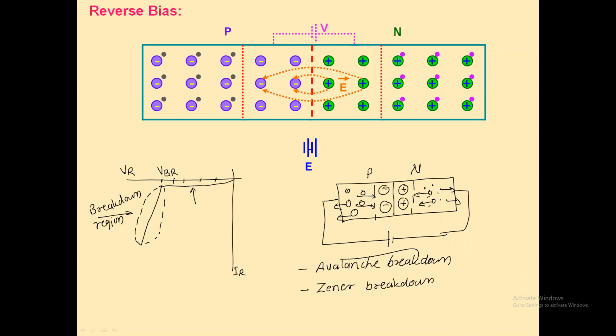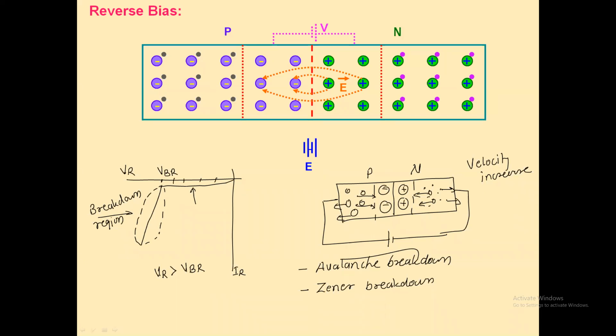But when the reverse bias voltage VR is greater than the breakdown voltage, the velocity of the minority carriers increases.